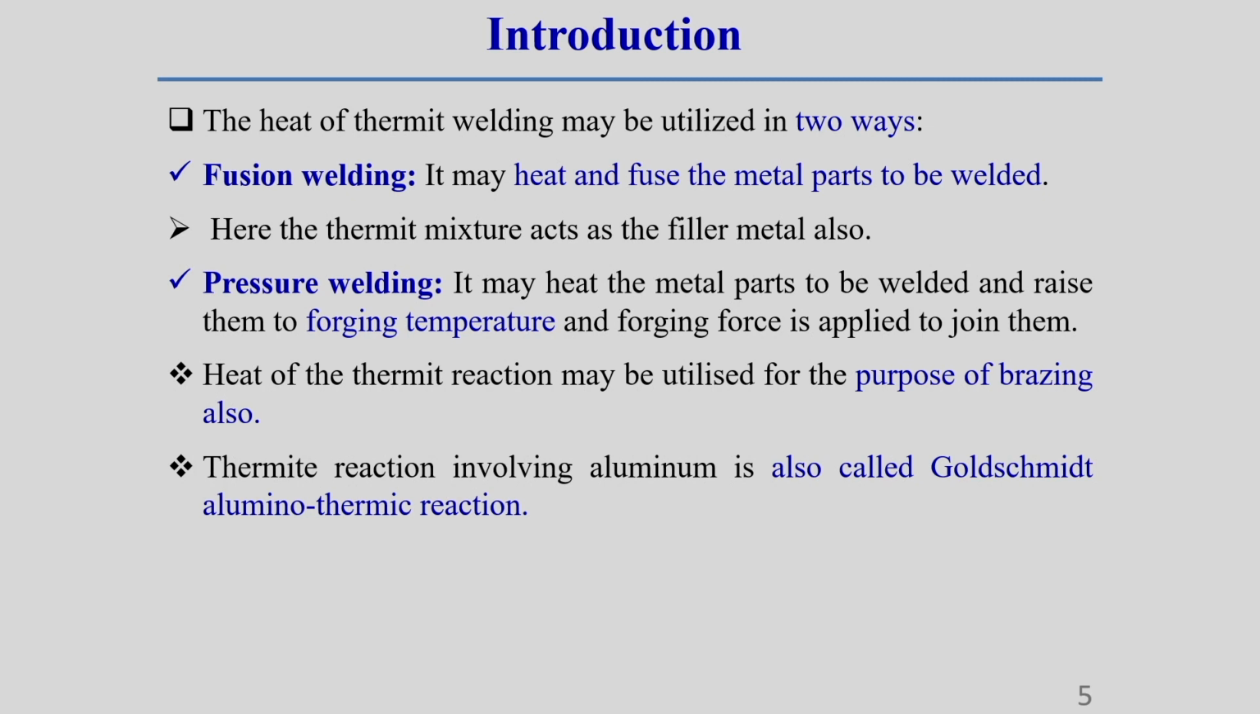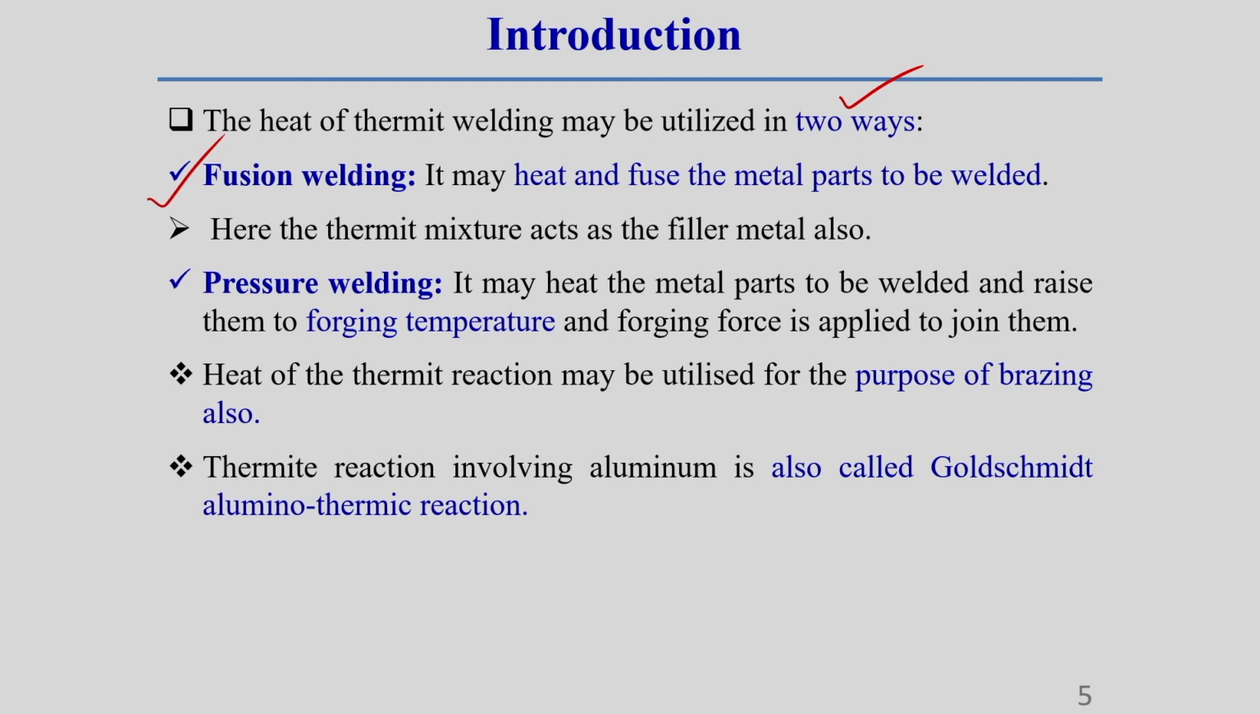So, the heat of thermit welding may be utilized in two ways, which I have already told you. One is this heat we can directly use in fusion welding without application of pressure, and this heat we can utilize for pressure welding also, that I am just showing. So, when we use this heat for fusion welding, generally this heat is directly utilized to fuse the parent material, where no external pressure is required, that is called fusion welding process.